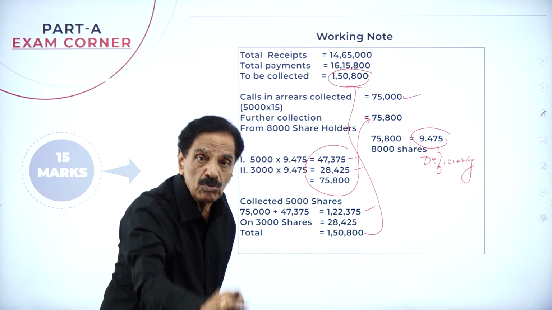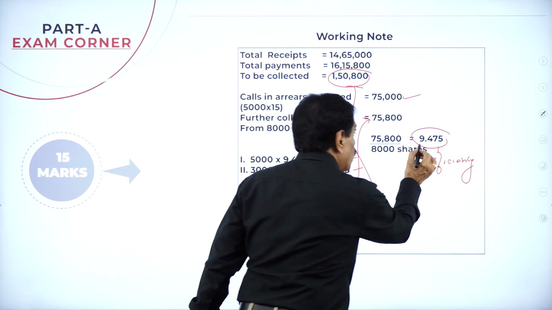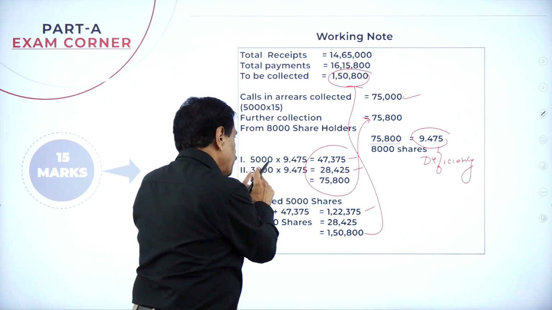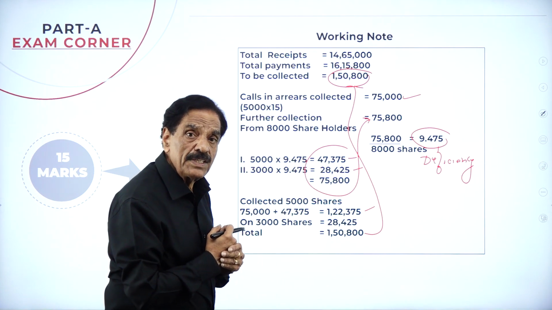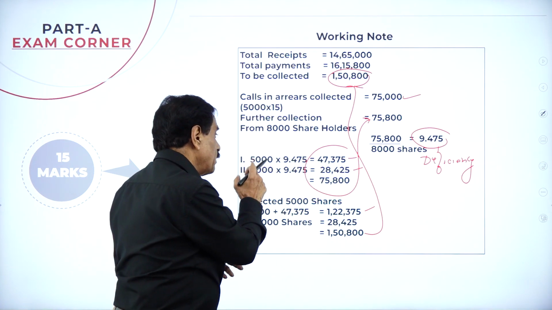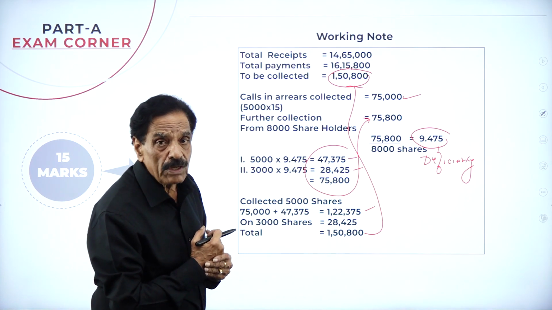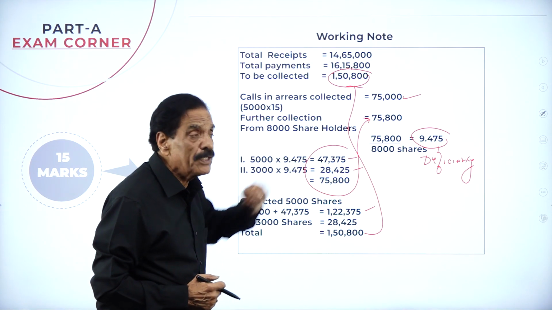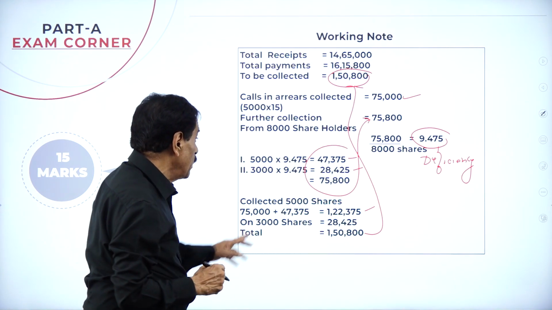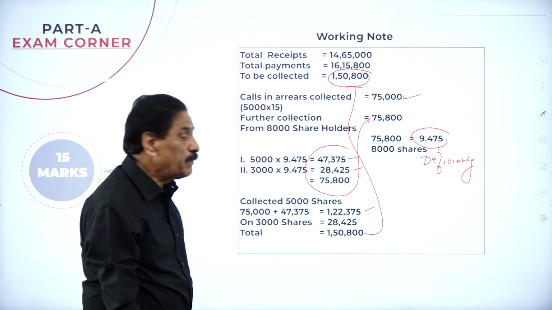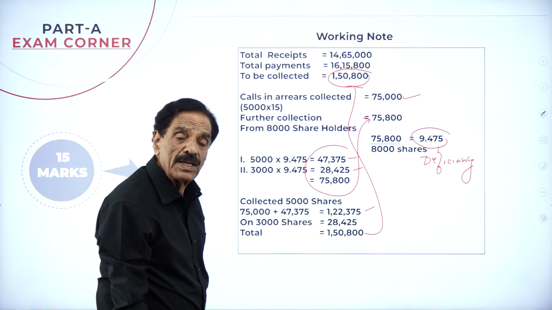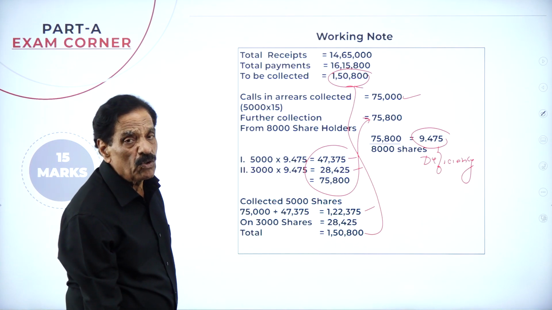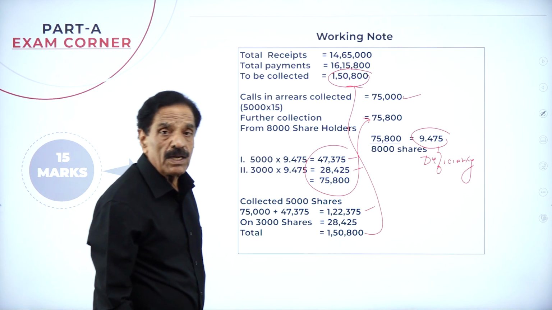That can be divided by the two shareholders, 8,000 shares. Per share loss is how much? 9.475. I collected from the 5,000 shares 47,375. From the second man I collected 28,425. Totally I collected 75,800. The first man already paid 75,000 plus 47,375. Totally he paid 1,22,375. The second man, 3,000 shares, paid 28,425.